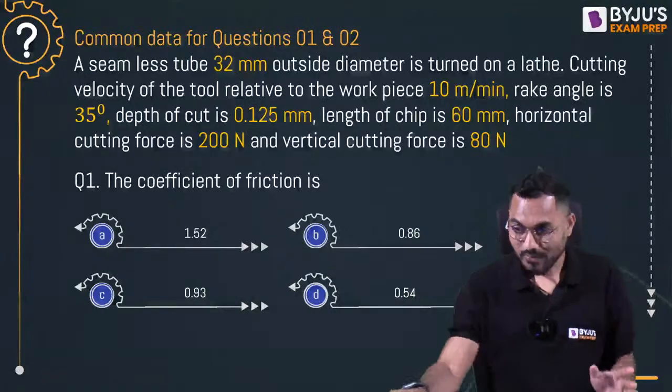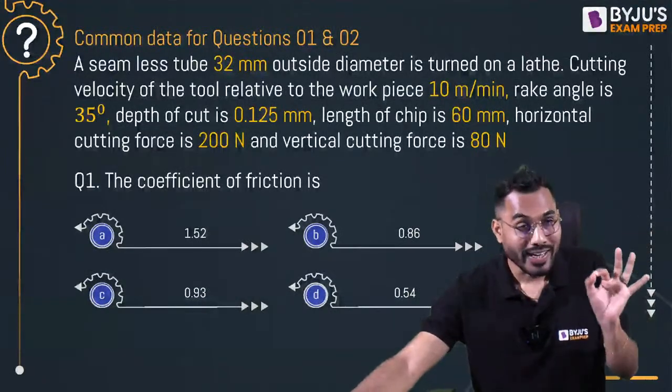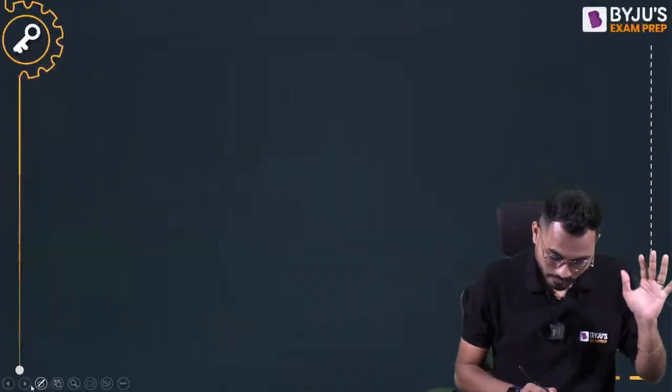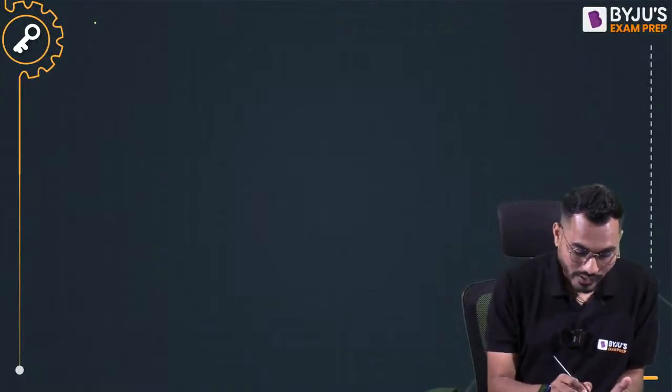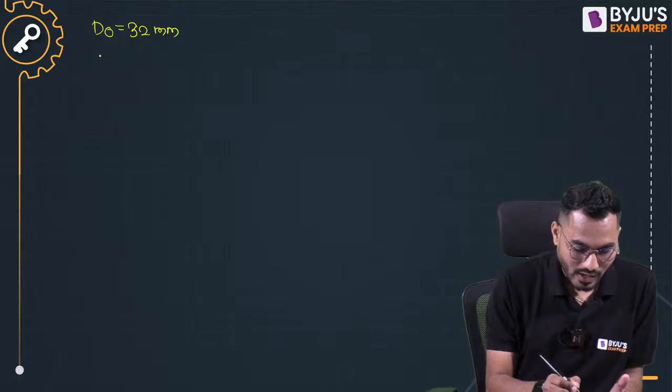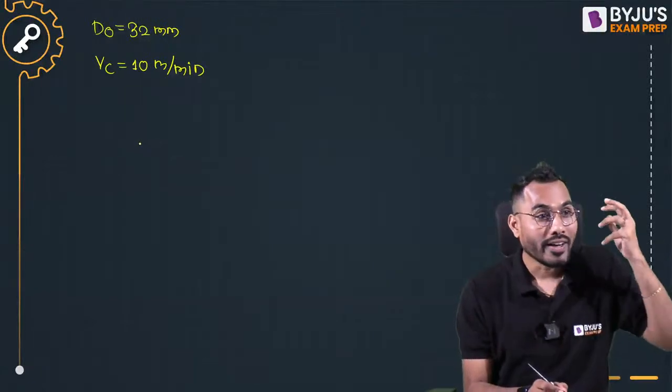Sir, this is the data. I'll write down the data. I fall in love with the data. There is a seamless tube of outside diameter D0 of 32 millimeter. Cutting velocity VC is exactly equal to 10 meter per minute. Rake angle alpha 0.